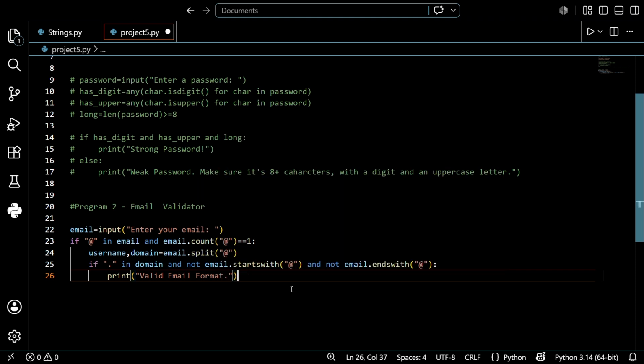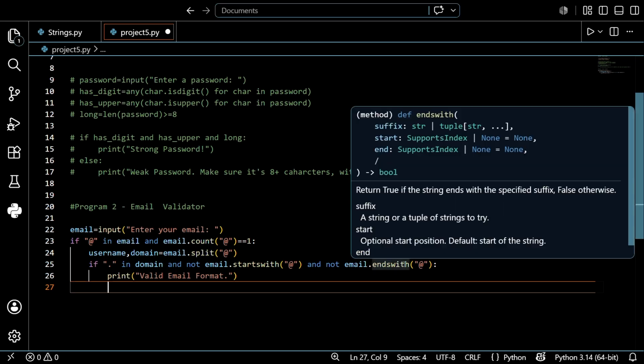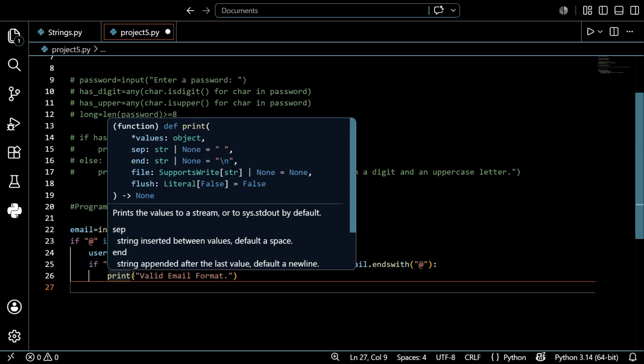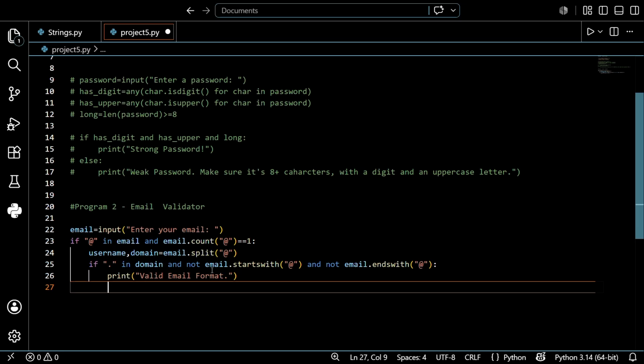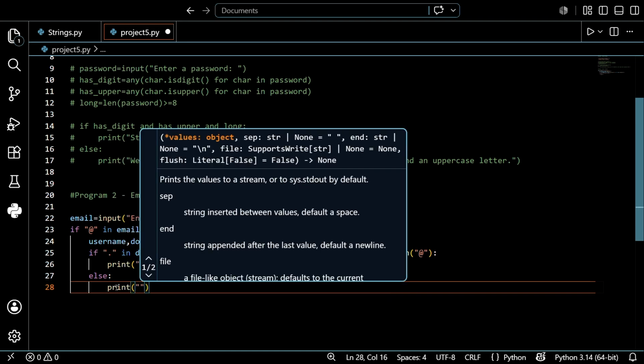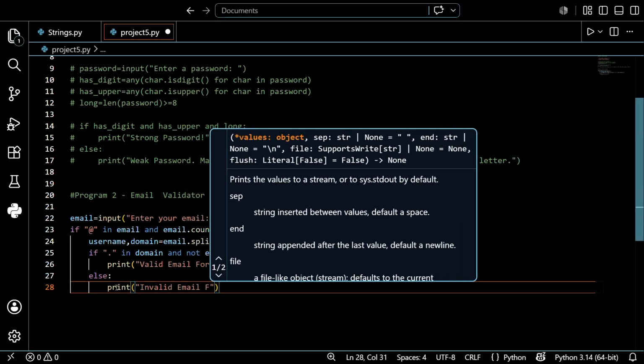Do you understand, guys? If a dot is present in the domain, and the email does not start with @, and does not end with @, then it will pass and show the valid email. Else print "invalid email format". I hope you understand, guys.